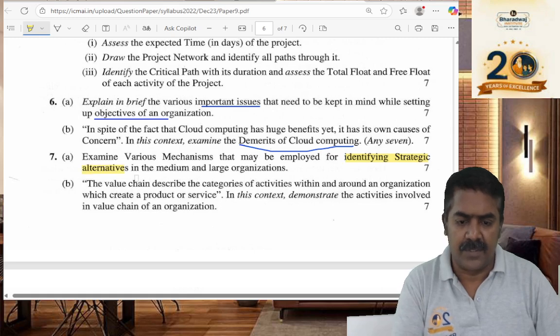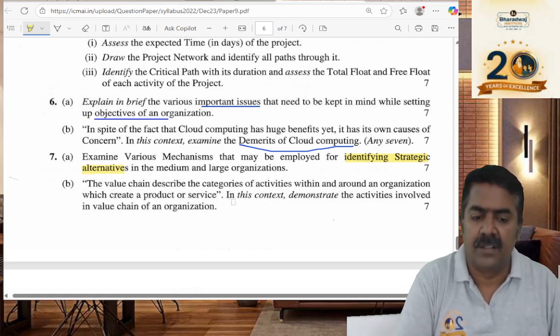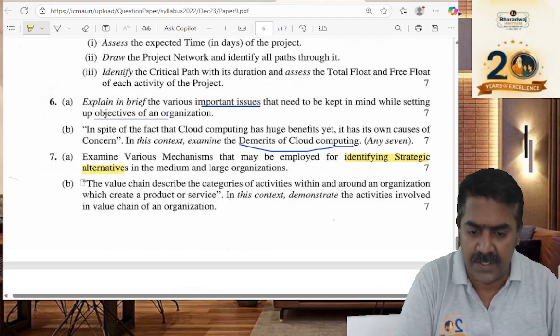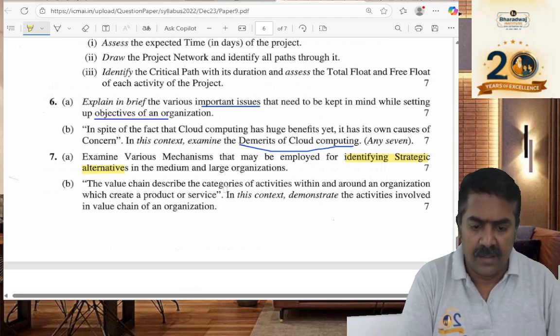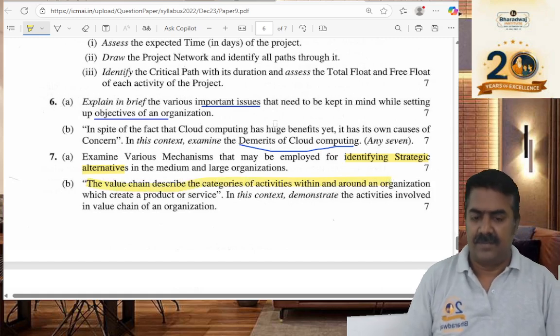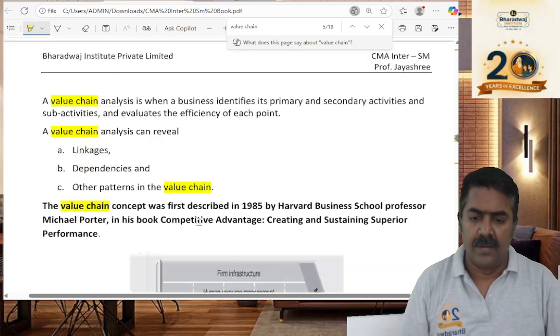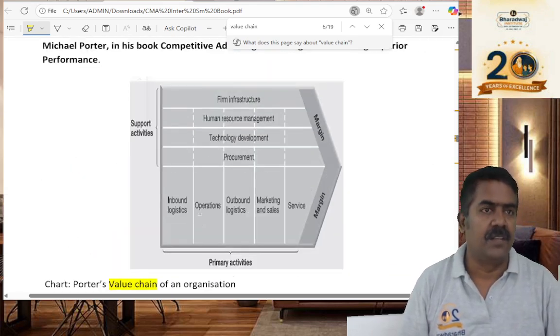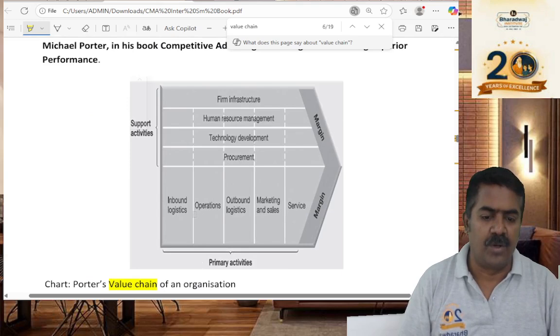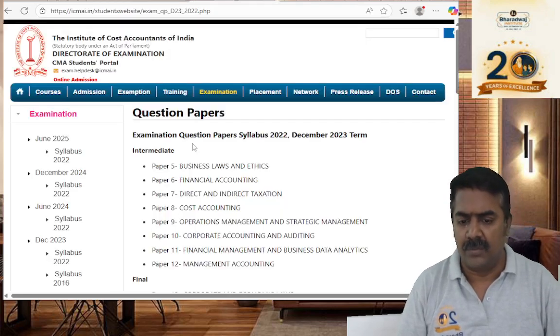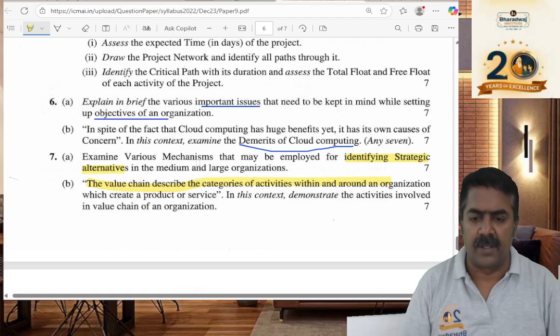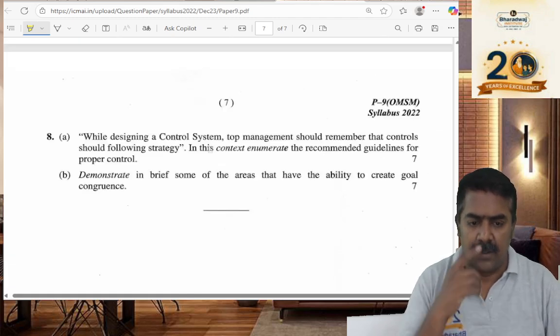Strategic alternatives that we had seen for the different levels of employees. Then value chain. This we had seen: value chain, primary activities, inbound logistics, operations, outbound logistics, marketing and sales, and support activities. This is what they test. So for learning this particular paper, 6, 7, 8 also.